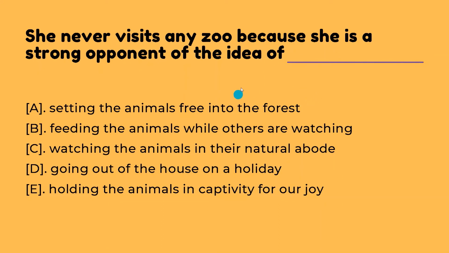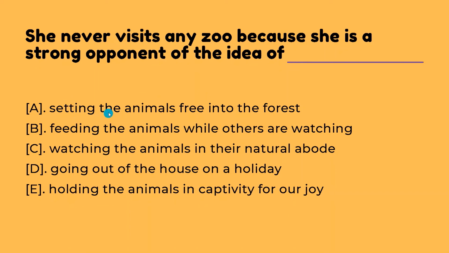Now, without looking at the options, if we only see the question, what idea comes to your mind? She does not visit the zoo. Okay, because in a zoo, all the animals are in cages or held captive, and they're not free to roam around. So maybe the idea is that zoos are not good for animals. You should not cage them. They should be free. So maybe she is against that idea, and maybe that's why she does not want to visit the zoo. All right, so we have one rough idea in mind. Let us come to the options.